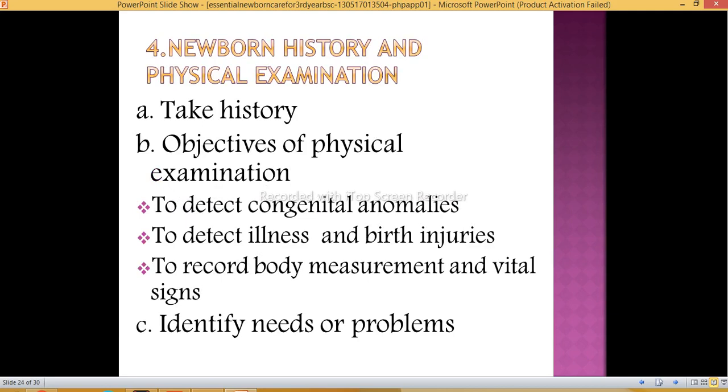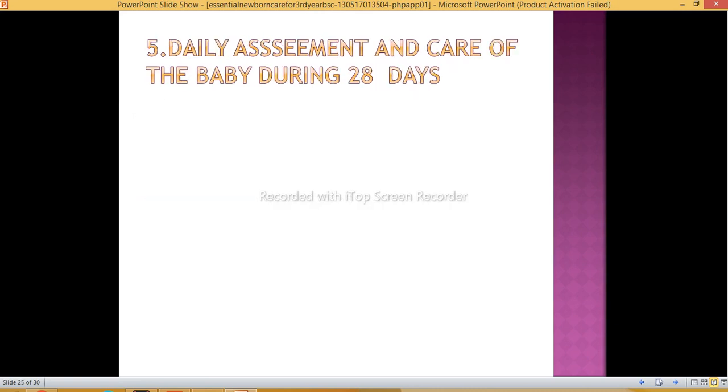Then next is newborn history and physical examination; we take the history. What are the objectives of physical examination, and why are we doing it? To detect congenital anomalies, to detect illness and birth injuries. Then next is to record body measurements and vital signs. Then identify the needs or problems of the baby. Then daily assessment and care of the baby during the first 28 days.